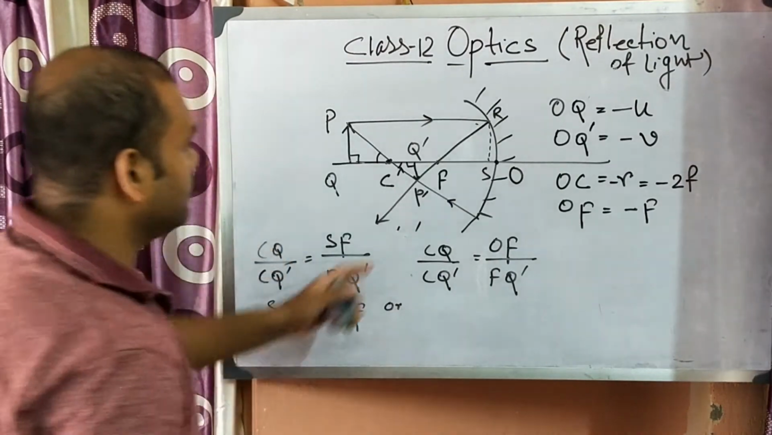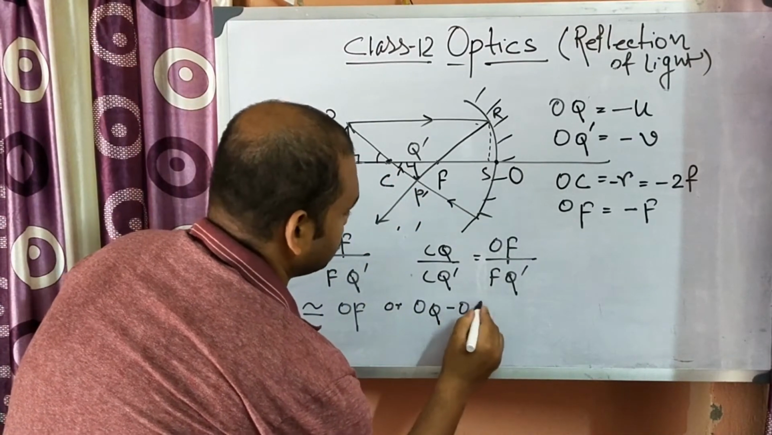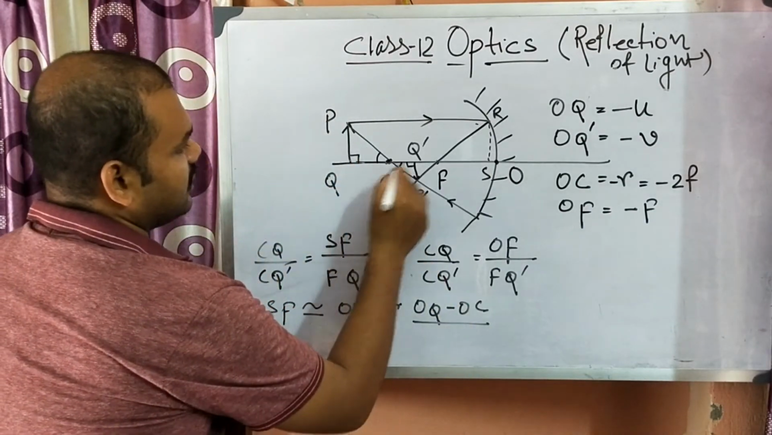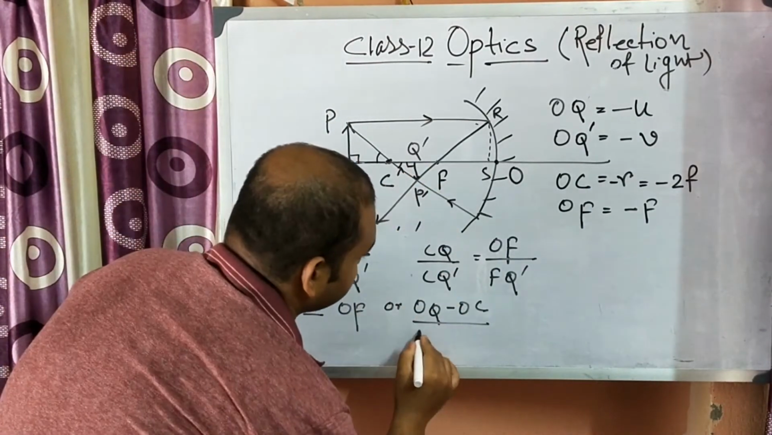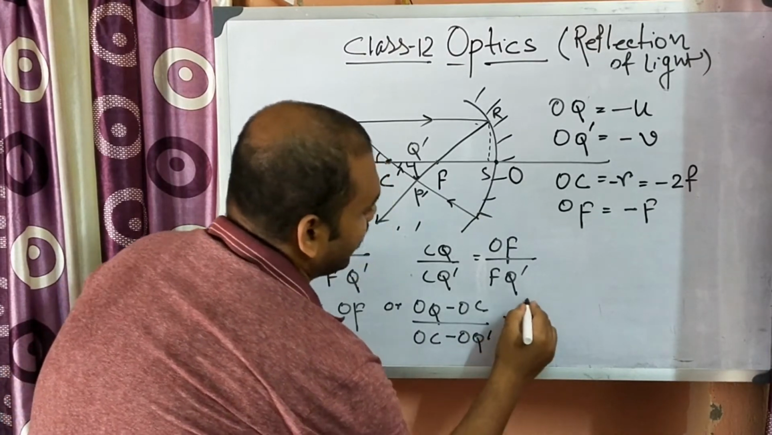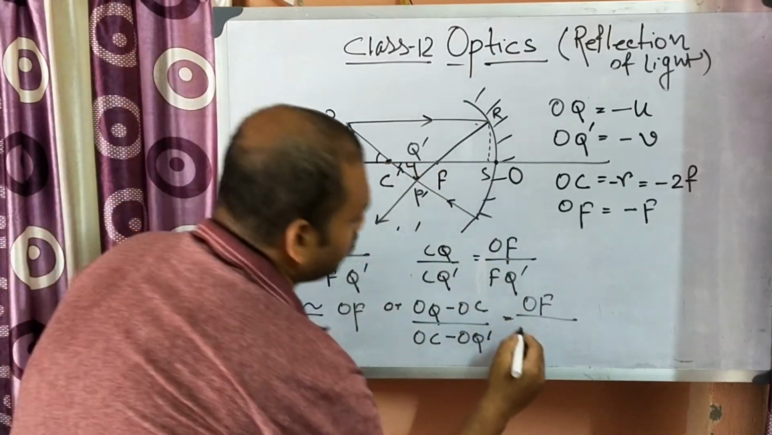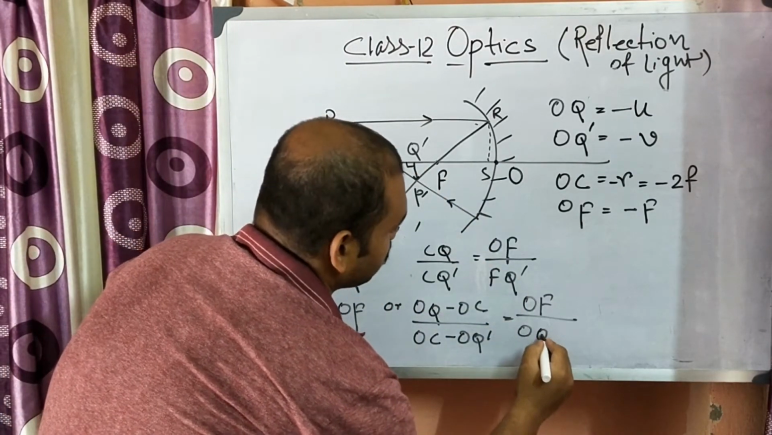Now we need to put in a few things. CQ can be written as OQ minus OC. CQ prime can be written as OC minus OQ prime. OF remains as OF. This FQ prime can be written as OQ prime.